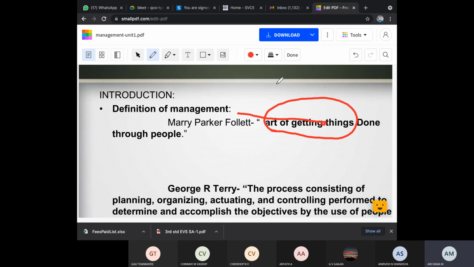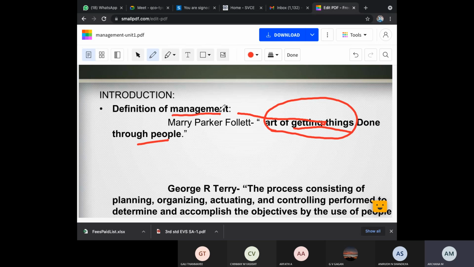That is, I am telling you to go through the online, go through Google, type this name, search. I am telling you to do that. That is my art. I am telling you to do this in this way, you have to do. So that is the art of getting things done through the people. Through the people, my example, you people are my users. So you will go through that, and whatever task I give, you have to complete the task. That is known as management.